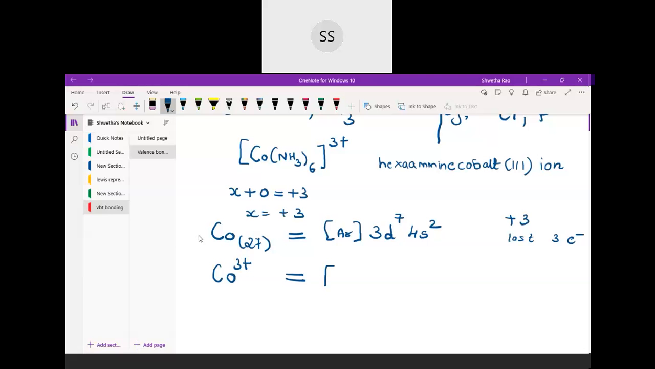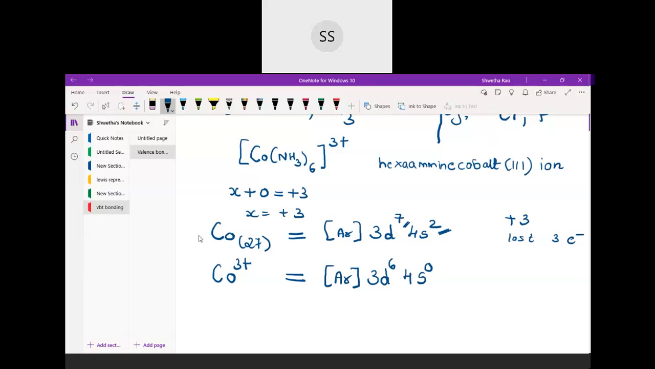So once you remove 3 electrons from here, the configuration we are going to get will be 3d6, and then 4s will become 0 because we are going to remove 3 electrons. So 2 from here and 1 from this side. So this is the particular configuration of the cobalt ion which is given in the complex. Once you are done with this, now you are going to distribute this in the orbitals. So forget about this argon because they are not going to participate in the bonding, because these are inner core electrons, they don't participate.